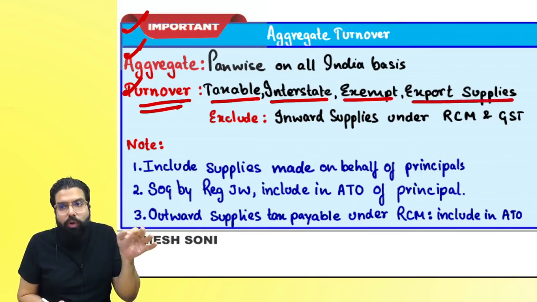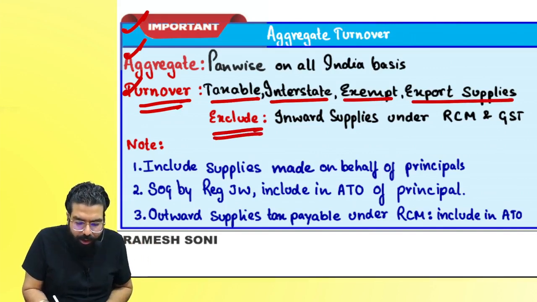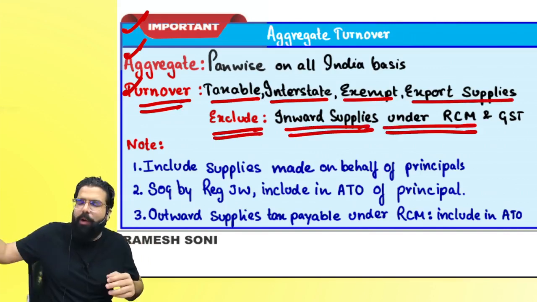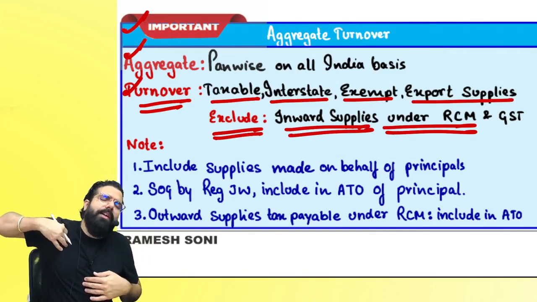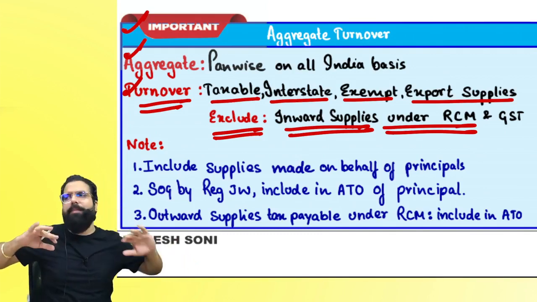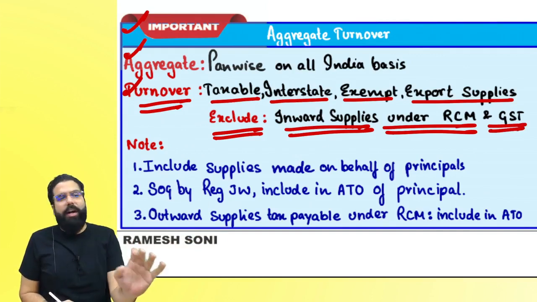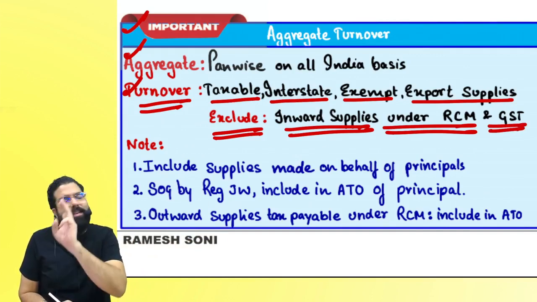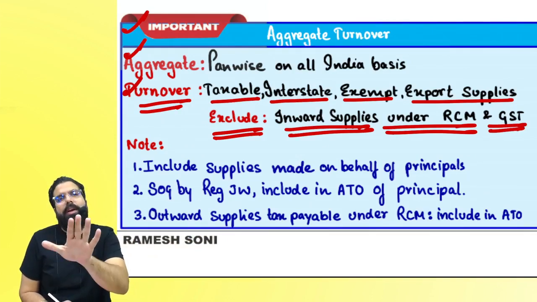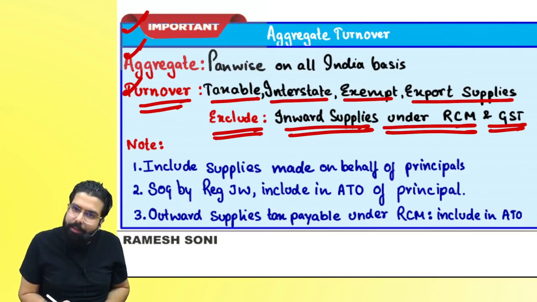TIE squared. And what are you going to exclude? Inward supplies under RCM. Whatever inward supplies on which you have paid the tax under RCM, that is not your turnover, and GST is not your turnover, whether it is CGST, SGST, IGST, UTGST or cess. Can we go ahead everyone?